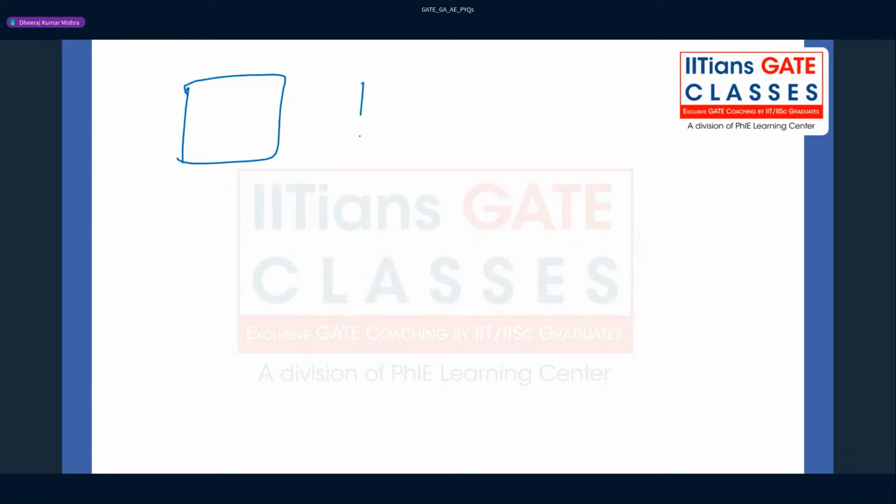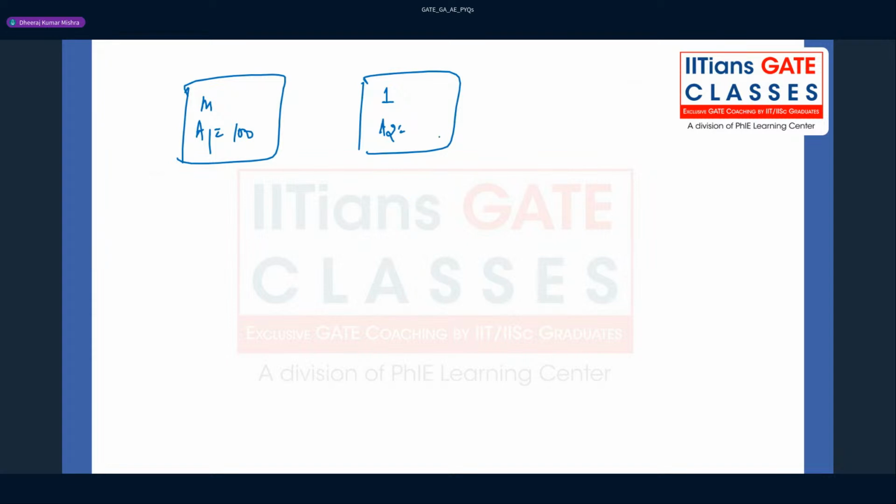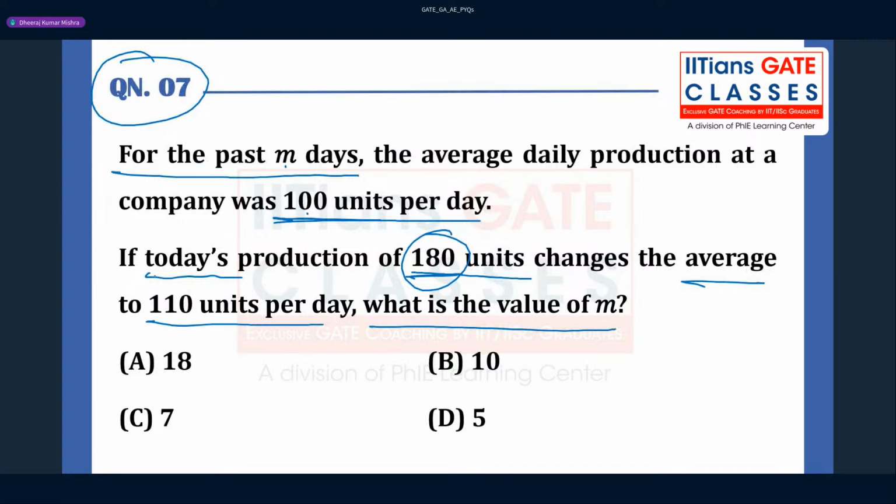The number of days is m with average a1 as 100, and the number of days is one with a2 as 180 per day. So the average now becomes 110.